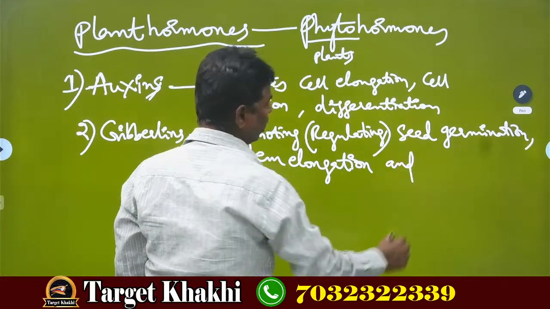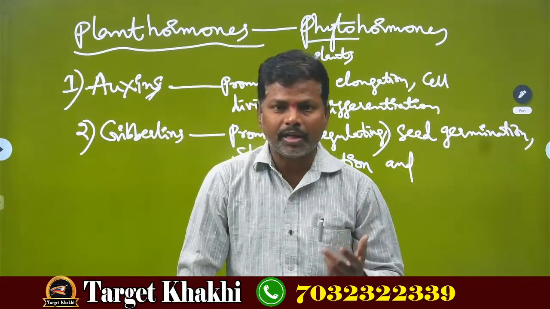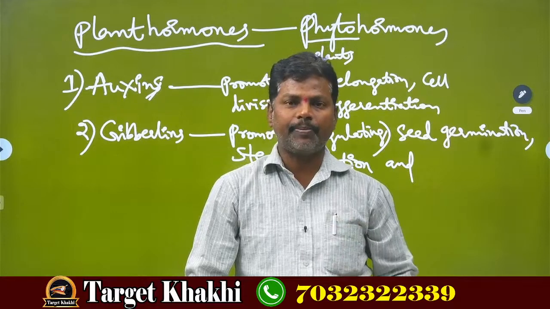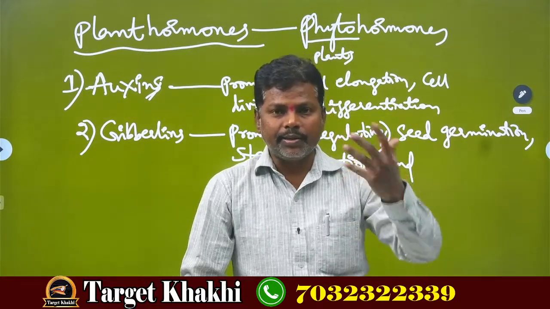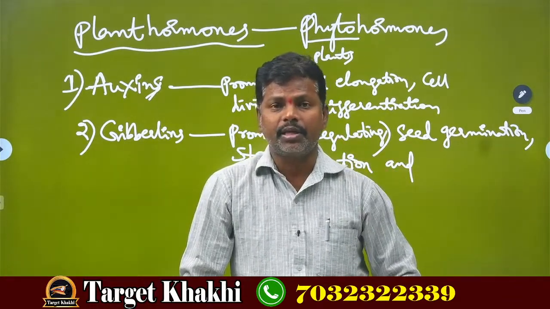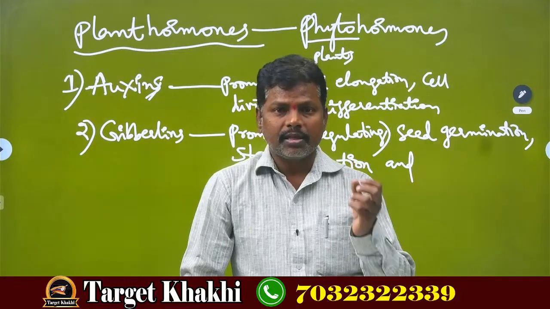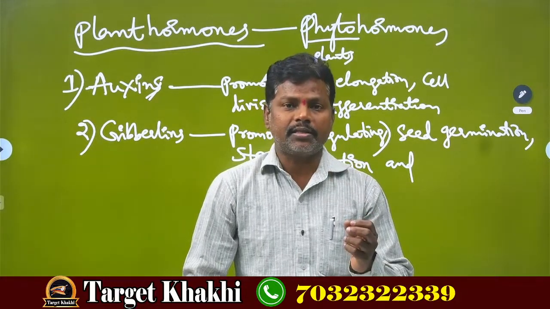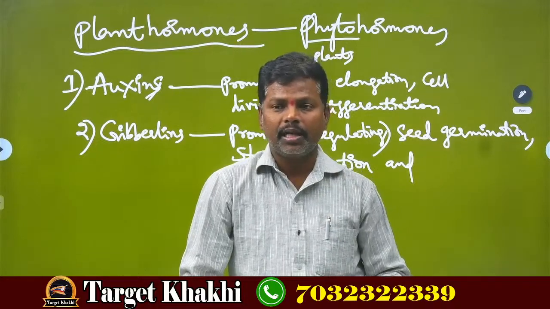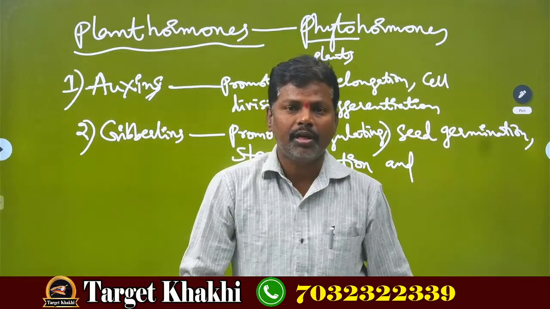And also when the stem elongates, in its shape and structure, it gives rise to a number of branches also. From the branches, lateral buds will arise. Those buds only give rise to flowers.